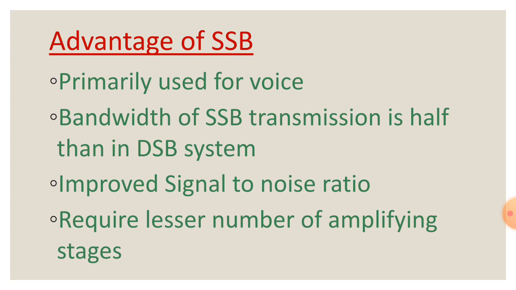Now we can discuss the advantages of SSB. This single sideband signal is primarily used for voice, and the bandwidth of the SSB transmission is half that of the double sideband system, and it has an improved signal to noise ratio. That is why it requires a lesser number of amplifying stages at the output. This is about single sideband modulation. Hope it is clear. Thank you.